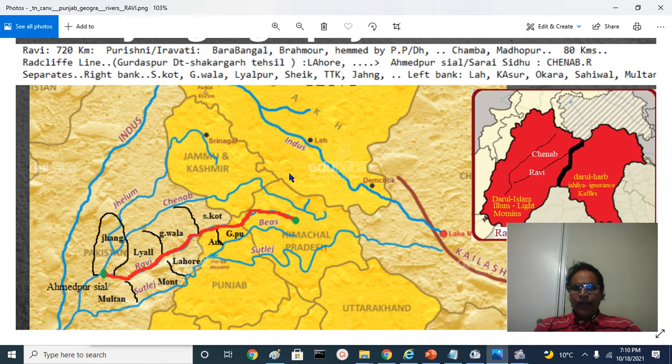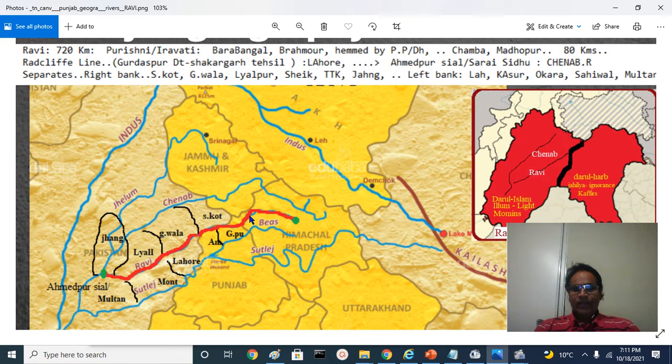And it goes to the town called Chamba, formerly the princely state of Chamba. Chamba town overlooks the river Ravi, and it takes a southern bend, and at Madhopur the river enters into the Punjab plains. Madhopur is a few kilometers north of Pathankot railway station, and crossing from Pathankot to Madhopur means crossing the river Ravi, entering into the Maharaja, the Dogra's territory.